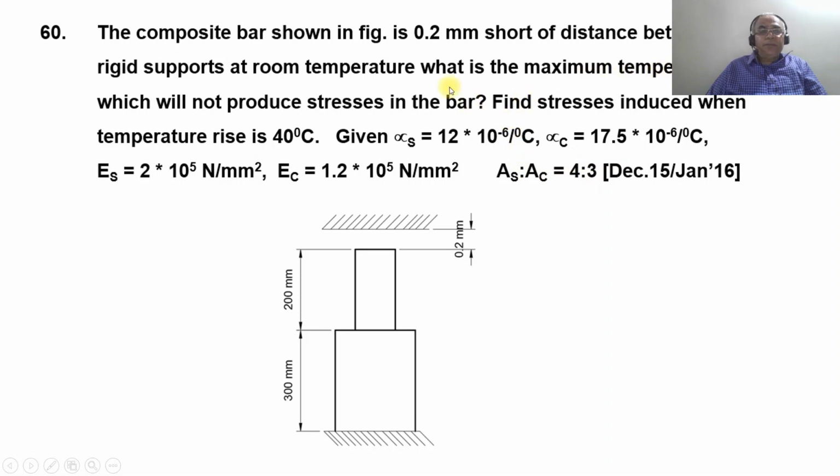So what is the maximum temperature rise which will not produce stresses in the bar? It means that once the bar is going to try to touch the support, that is when the delta becomes 0.2, what will be the temperature at that particular point? Till that time we are going to have the free expansion.